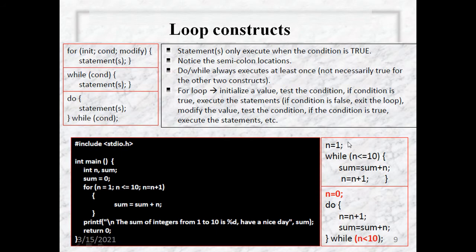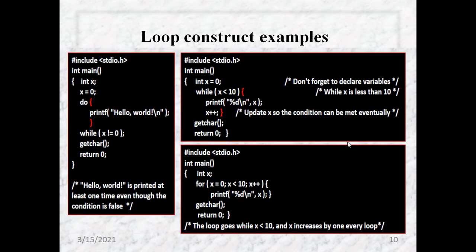Some more examples I have here. The same way we print hello world using a while looping and do while looping construct. Here I'm using a while loop, where we update x so the condition can be met eventually. Again, in the third program we are just using a for loop. So this is regarding looping constructs. I guess you have understood the concepts of looping. It's easy to use a looping construct.